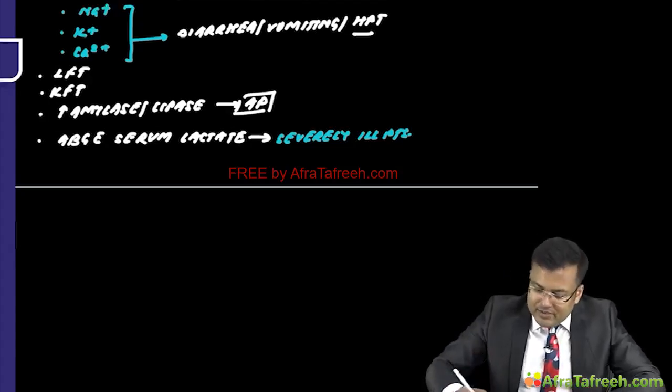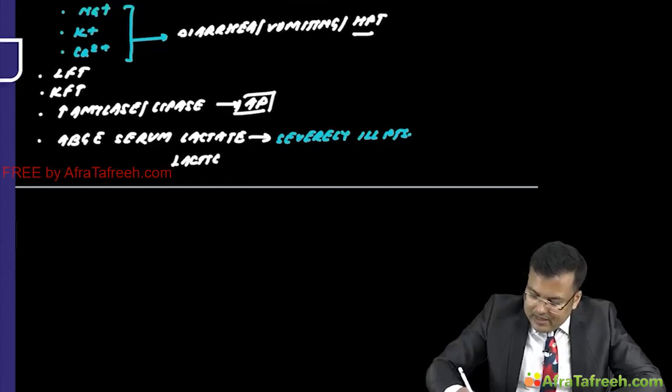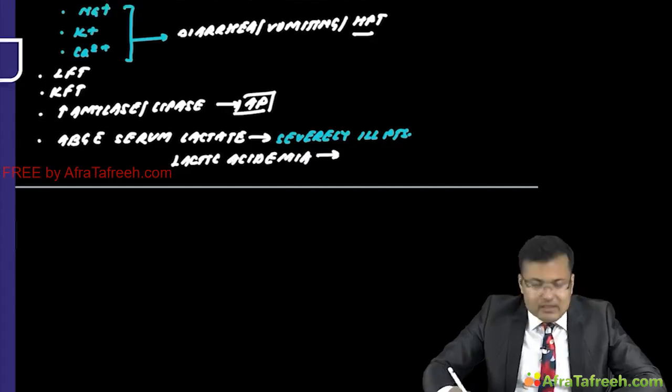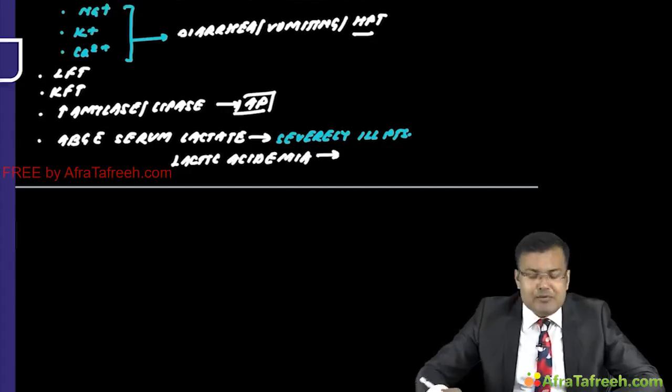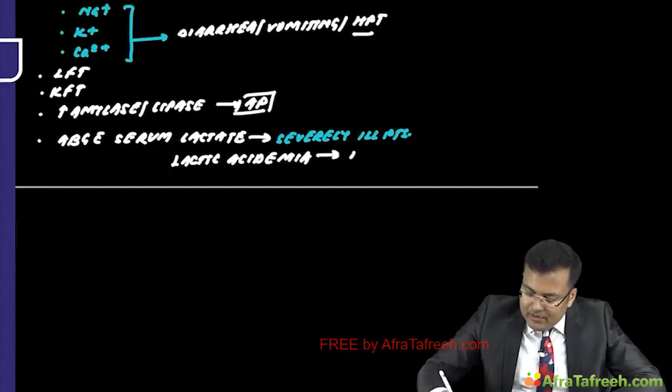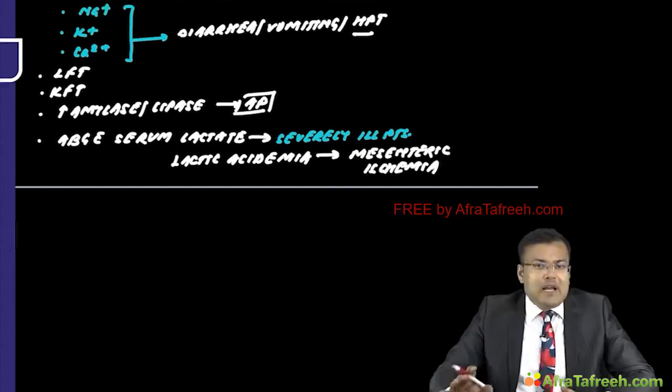So imagine if a patient is having lactic acidemia, it is a sign of poor perfusion, hypoperfusion. So it's a pointer for mesenteric ischemia. In patients of mesenteric ischemia, there is raised level of lactic acid. So lactic acidemia is a pointer for mesenteric ischemia.